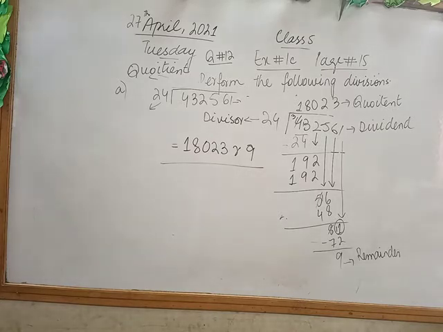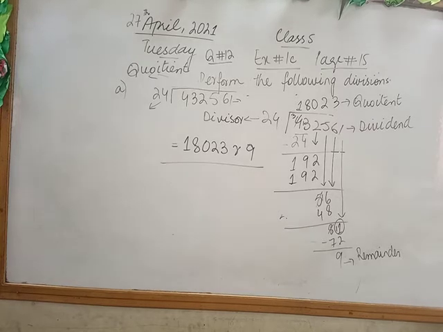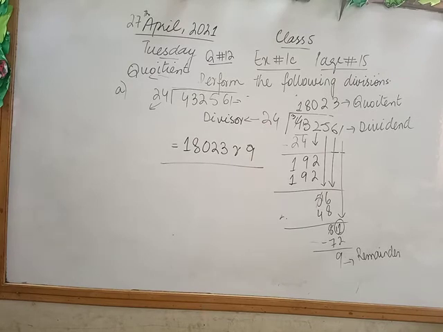Fine class. Now I am going to repeat this whole example. Just listen to me very carefully. I have question number 12 and the statement is perform the following divisions. As I told you, inside the division the number is known as dividend. Outside the division the number is known as divisor. Fine class? Okay, so I have 432561 as dividend and I have 24 as divisor.